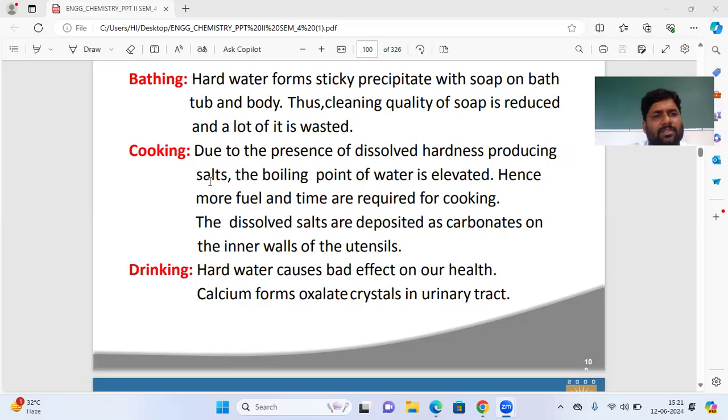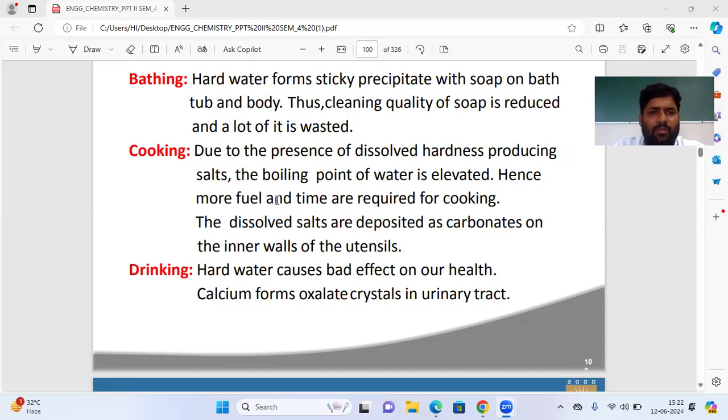Cooking purpose, what happens? Suppose you use hard water. Due to the presence of dissolved hardness-producing salts, the boiling point of water is elevated. Normal water, that is soft water, has a boiling point of 100 degrees. If it is salt water, that is hard water, the boiling point of hard water is elevated, increased due to the salt.